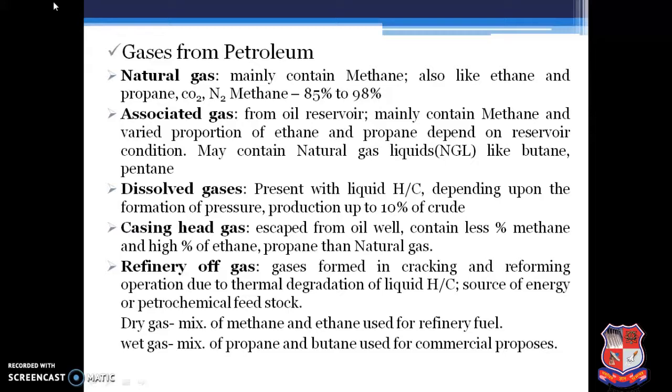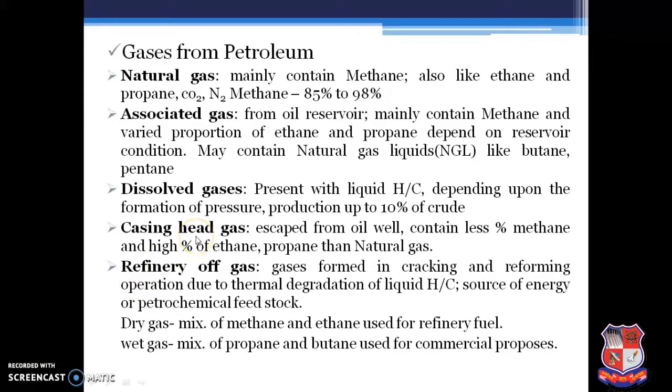Second one is the associated gas from oil reservoir, mainly containing methane and varied proportions of ethane, propane, depending on reservoir condition. May contain natural gas liquids like butane, pentane.